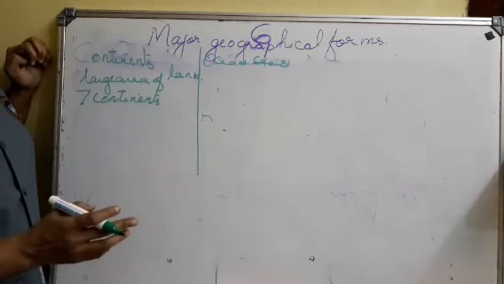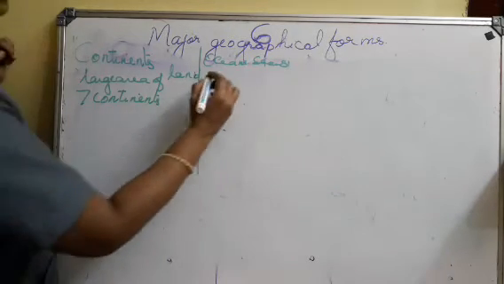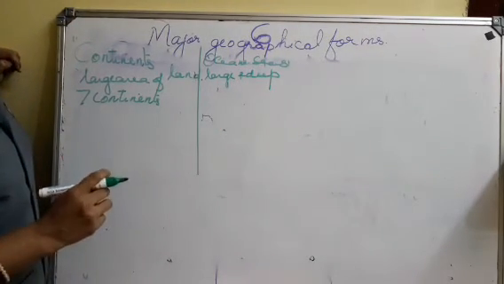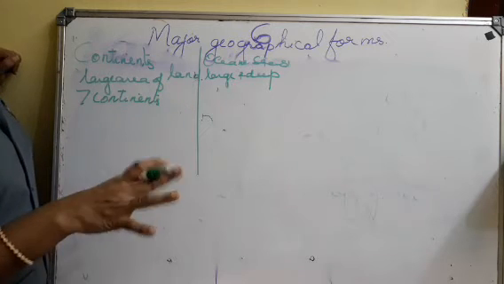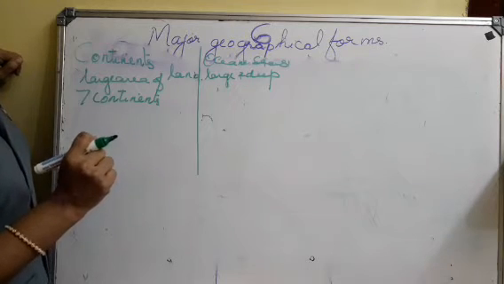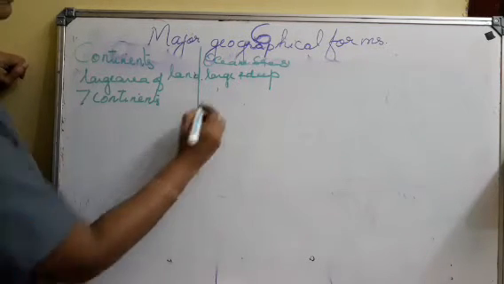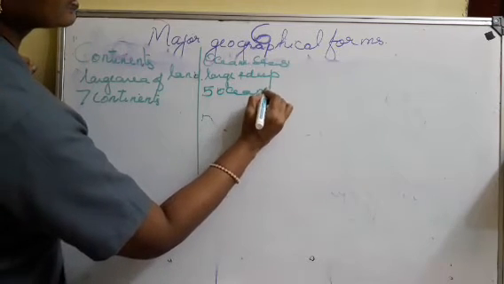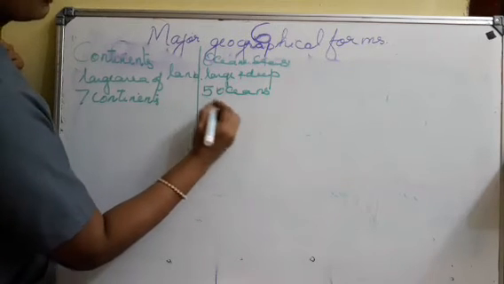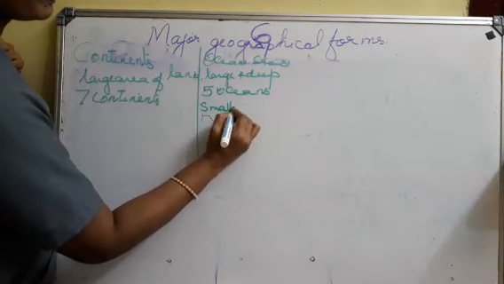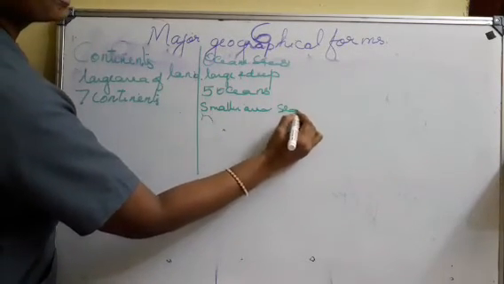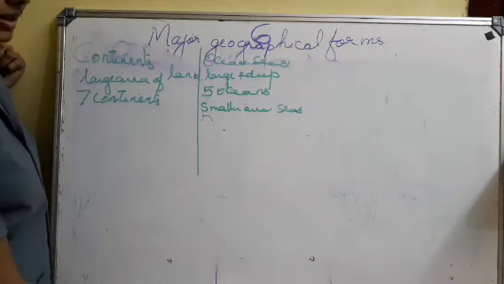The very large and deep areas of water are called oceans. There are 5 oceans: Pacific Ocean, Atlantic Ocean, Indian Ocean, Southern Ocean and Arctic Ocean. Smaller areas of water are called seas. Mediterranean Sea and Arabian Sea are examples.